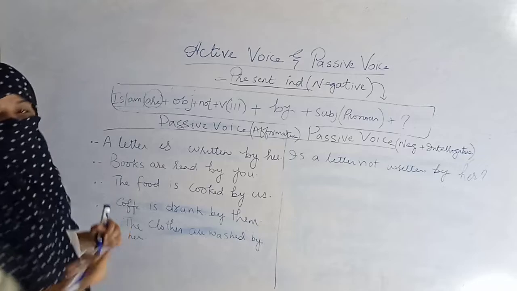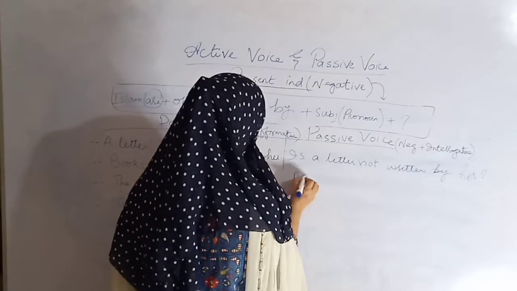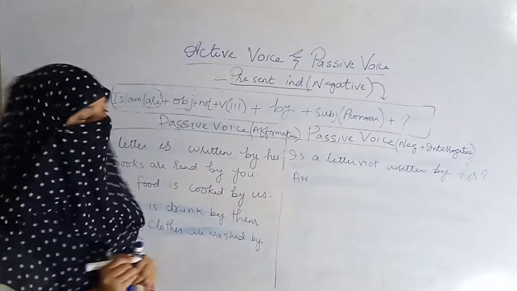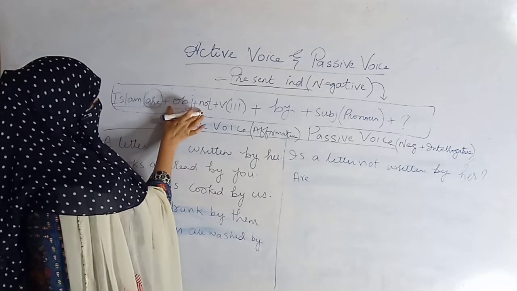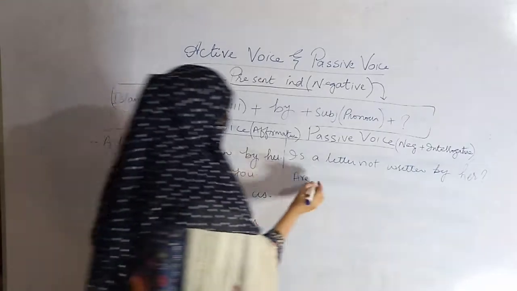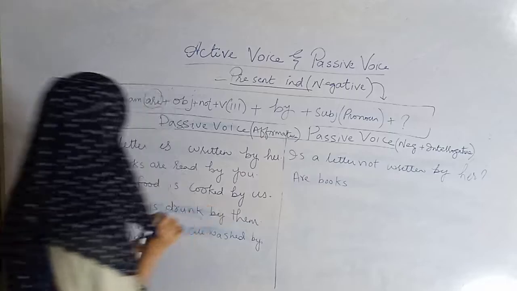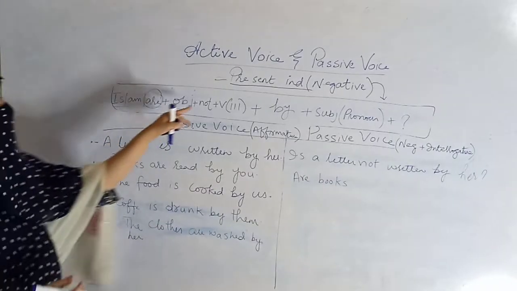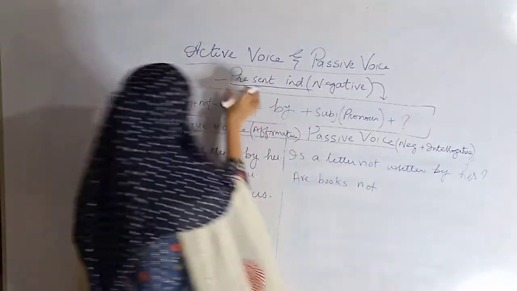Books are read by you. Books है, that is why are will come here first. Are, then object is books. Are books. Alright, are books. Then not, according to formula. Then verb third form.